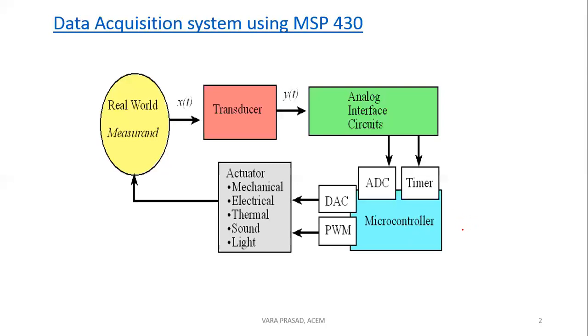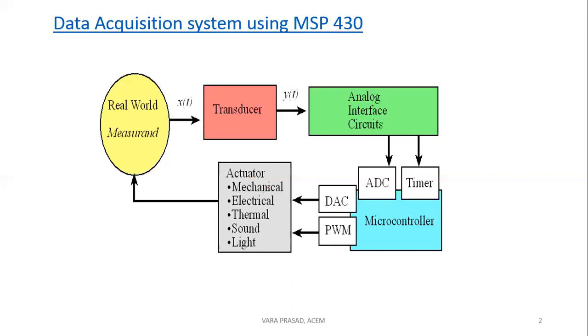If you want to convert this digital data again into a physical quantity, you have to use a digital to analog converter or pulse width modulation. These systems are called actuators.